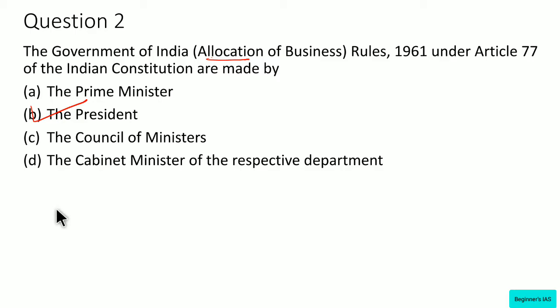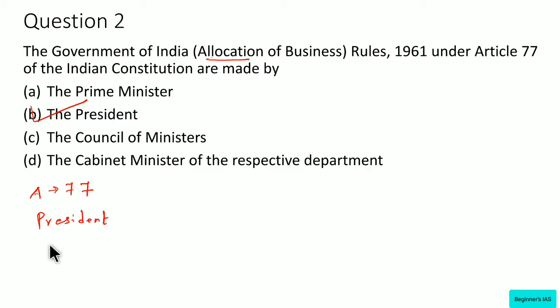So this is very important. The Government of India Allocation of Business Rules 1961 are made by the President of India under Article 77. Also note that the ministries and the departments of the government are created by the President on the advice of the Prime Minister under these rules. In the previous question we discussed the Cabinet Secretary.